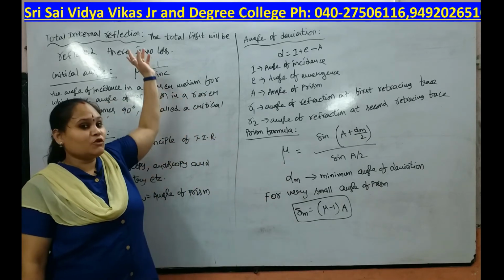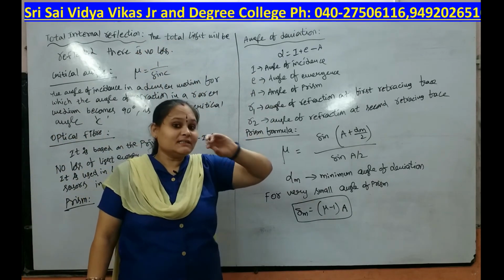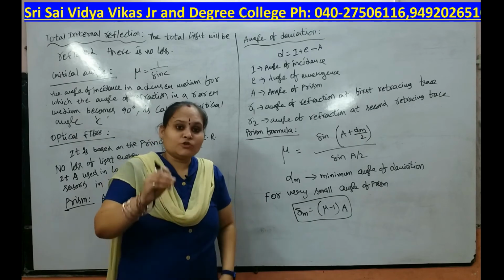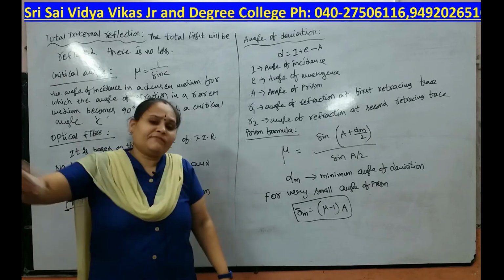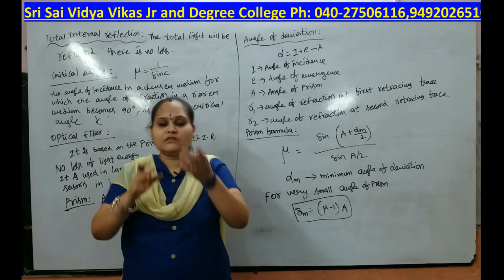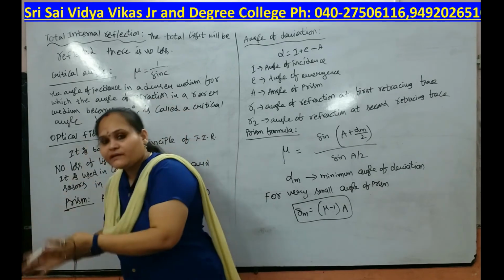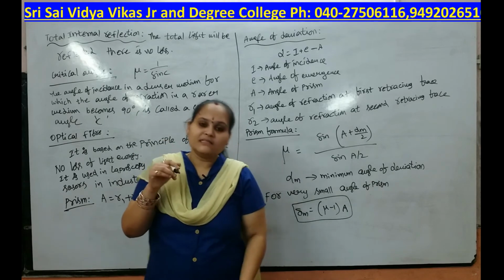What is total internal reflection? That means the total incident light is completely reflected. There is no refraction or transmission of light. That means there is no loss of energy. The total incident light will be reflected, meaning it rebounds back.